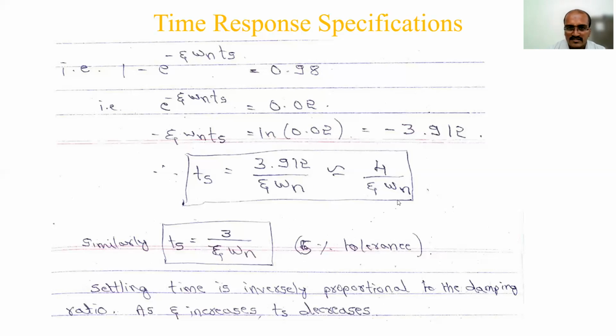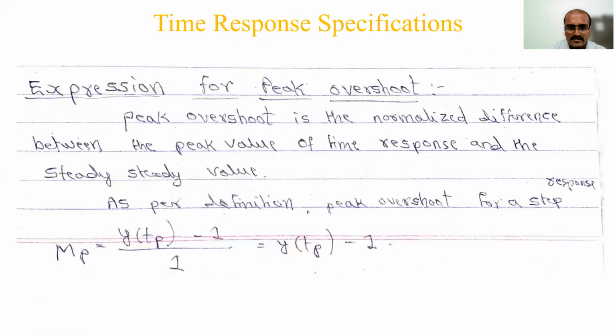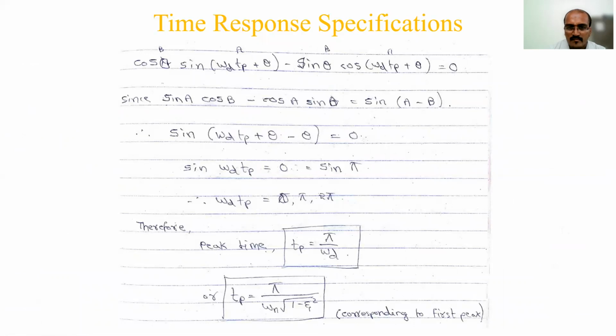Now, Ts you have to remember: for 2%, 4 by zeta omega n, and 3 by zeta omega n for 5%. Similarly, Mp, the peak overshoot, is e to the power minus pi zeta by square root of 1 minus zeta square; in percentage, just multiply by 100. Next, peak time is pi by omega d. Omega d is calculated separately as omega n square root of 1 minus zeta square in the problems, then substitute it to get Tp. Simple.